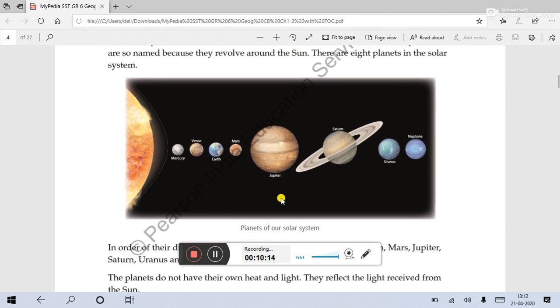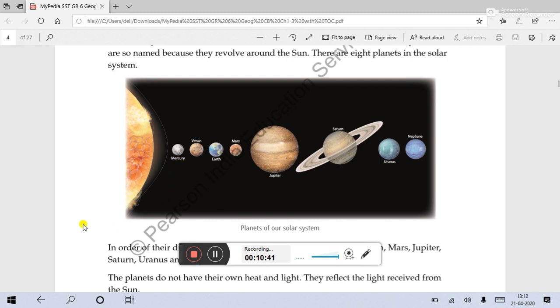In our solar system, you can see this is the head of our solar family, the sun, and here 8 planets are there: Mercury, Venus, Earth, Mars, Jupiter, Saturn, Uranus, Neptune. These 8 planets are all revolving around the sun, and they have their own orbits.